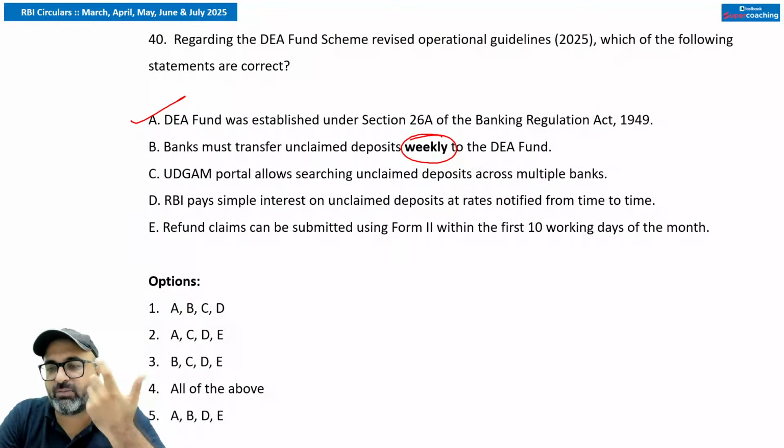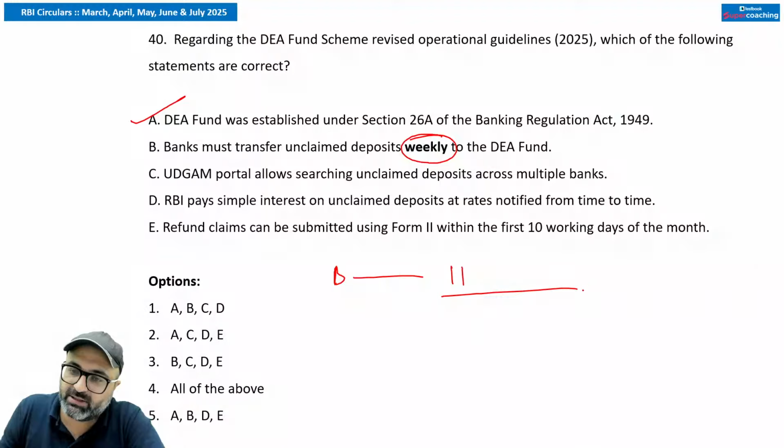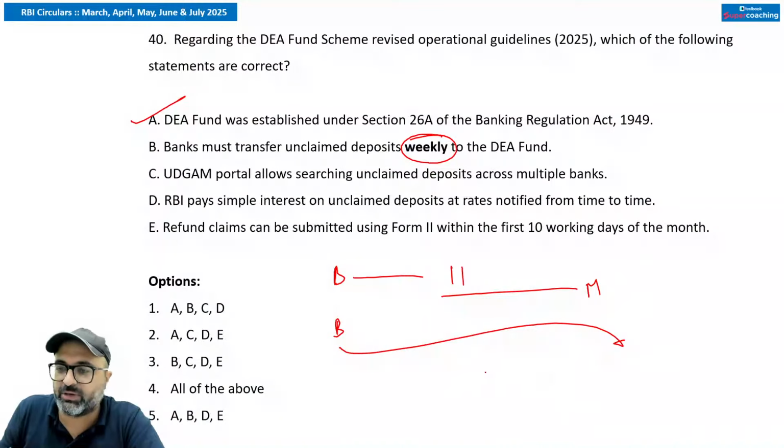In case of claim or refund, the customer will be paid first and the bank will claim those funds from RBI in the first 10 working days of the month. So as a bank, you will claim in the first 10 working days of the month, or you will be crediting the unclaimed amounts into the DEF account in the last 5 working days of the month.